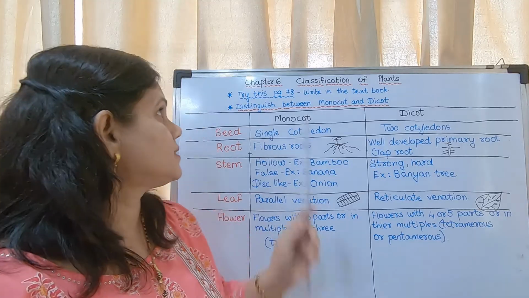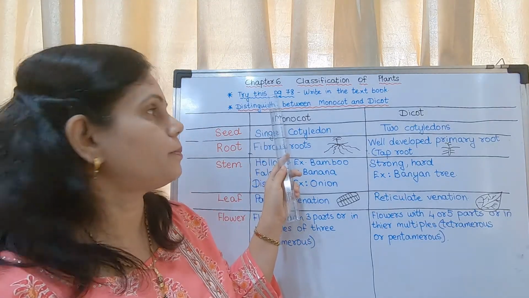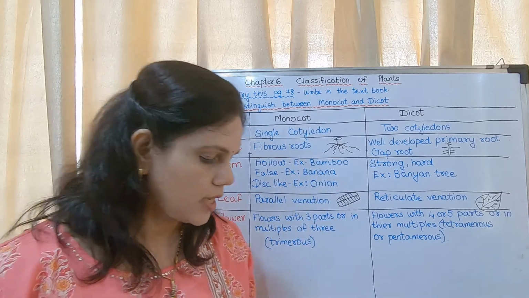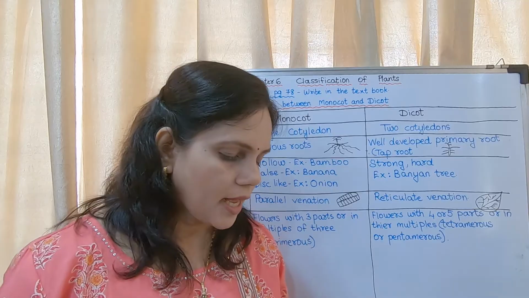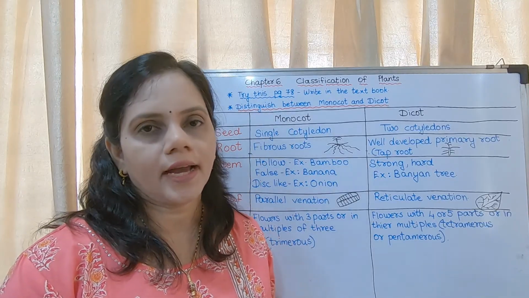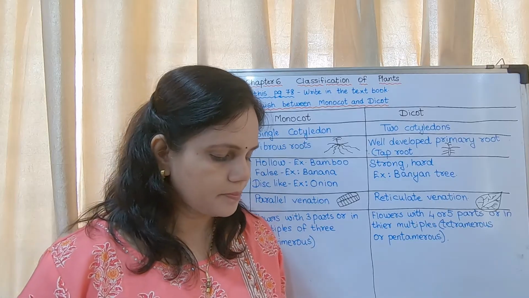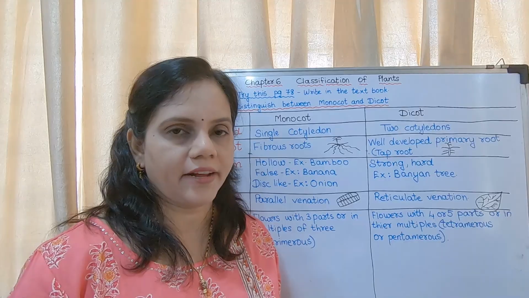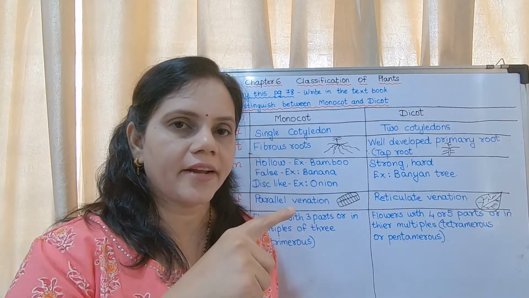Now we will see the try this question on page number 78. You may write the answer in the textbook. They have given some seeds and you have to classify them into monocot and dicot. You may see page number 78, the third paragraph from below.